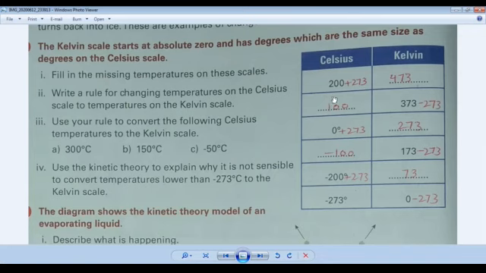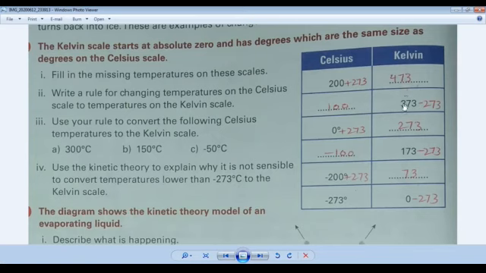So come to your scale. This scale is given Celsius and Kelvin. So it is given in your book 200 Celsius. How can we find the Kelvin scale? We all know Kelvin scale, its degree is absolute zero, and absolute zero started from 273. So when we add 200 plus 273, we can take the answer 473 Kelvin. This is your answer. You have to fill in your book.